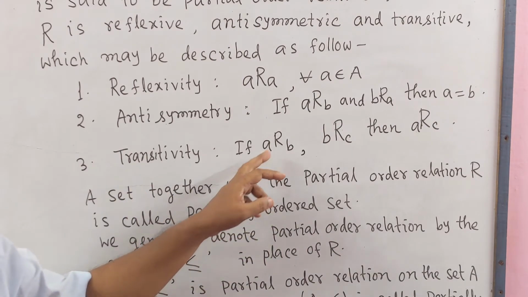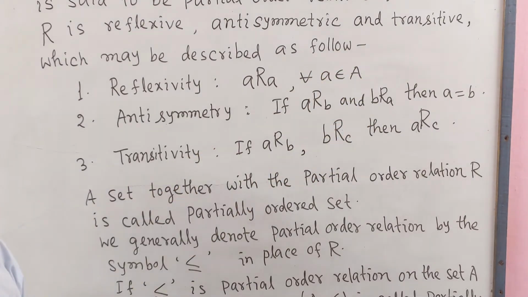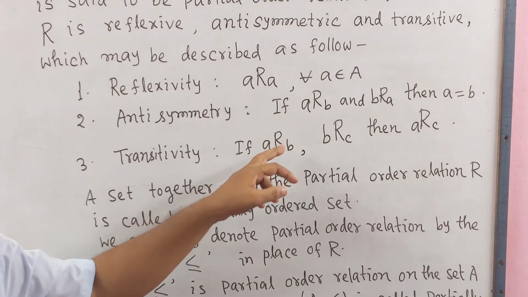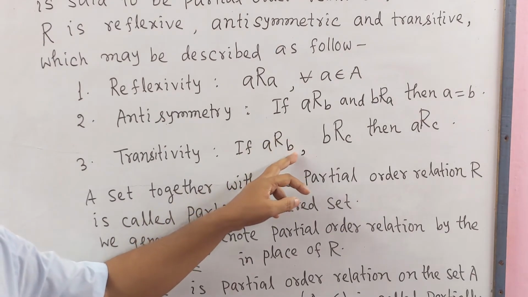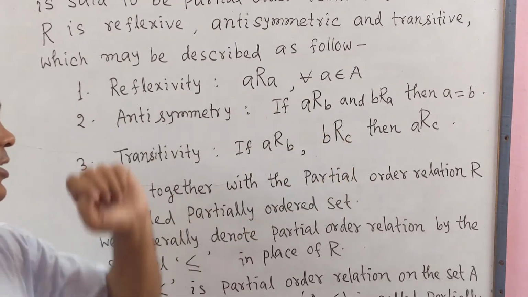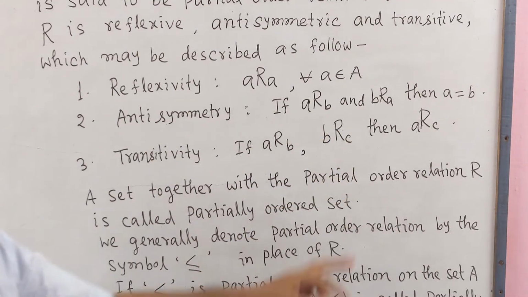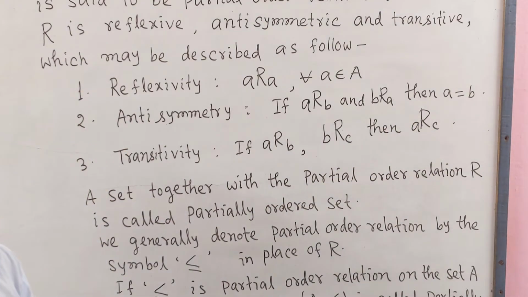If a, b, c belong to A and if a is related to b and b is related to c, then a is related to c. This is the transitivity property.